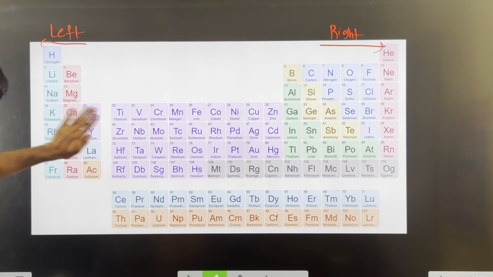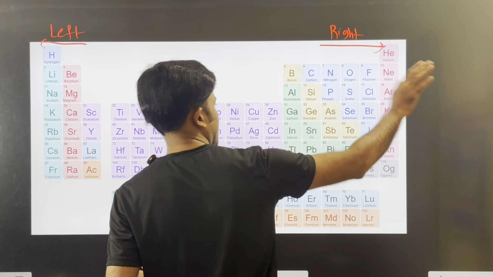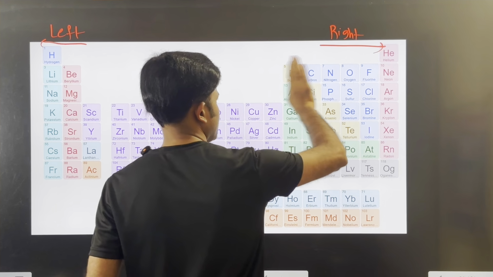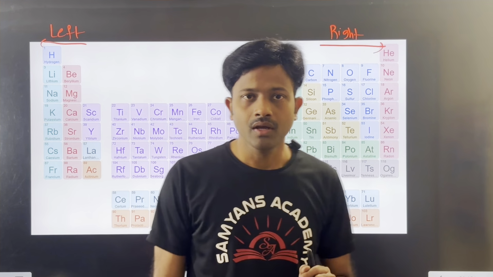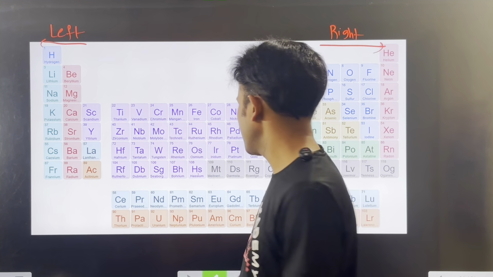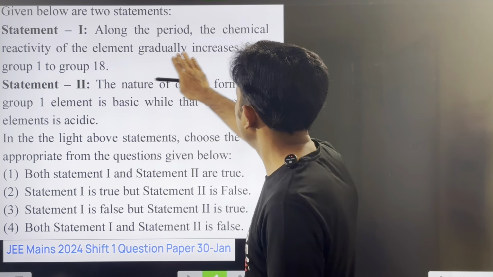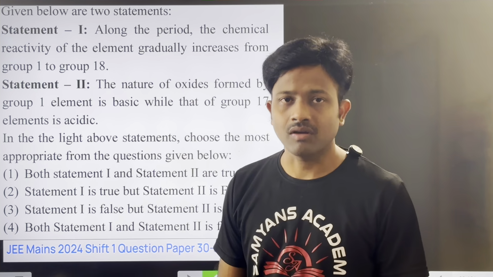Left extreme elements are more reactive. Similarly, right extreme elements are more reactive. In between, the metals have moderate reactivity. But it is given in this statement that it gradually increases from group 1 to group 18, and that is not correct.